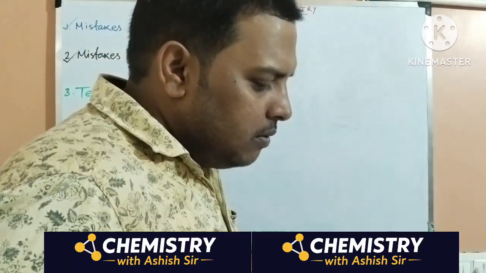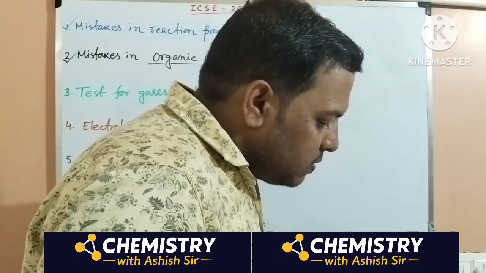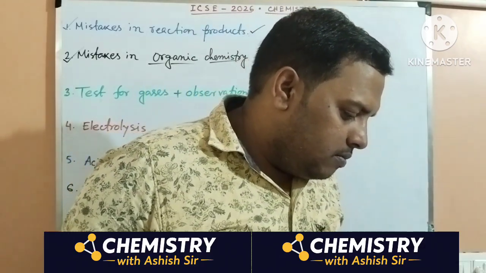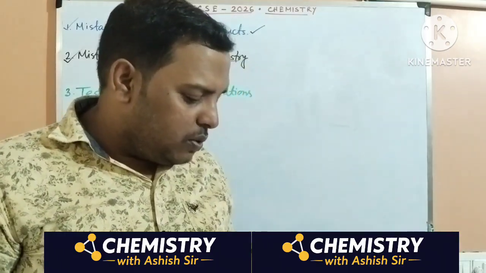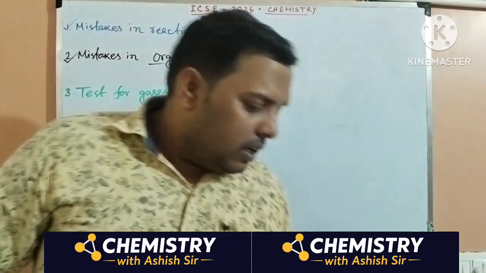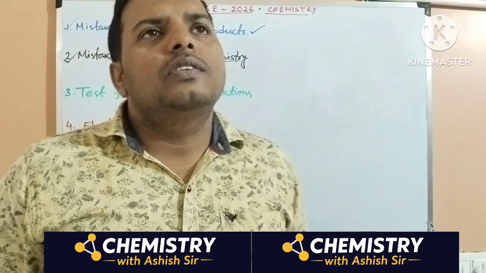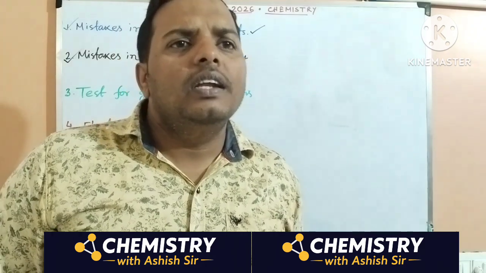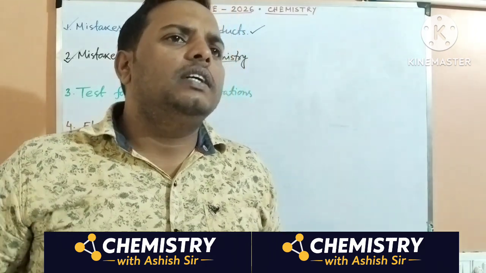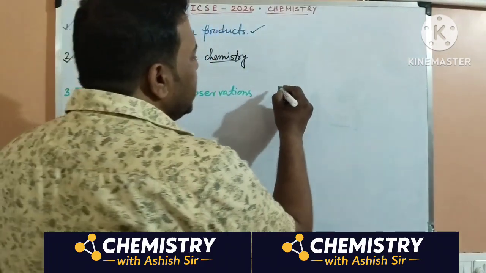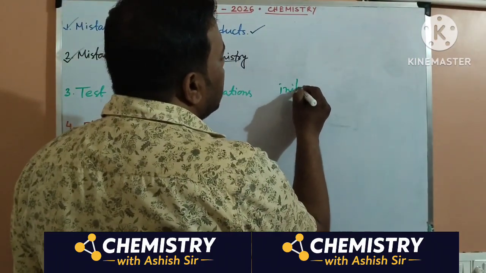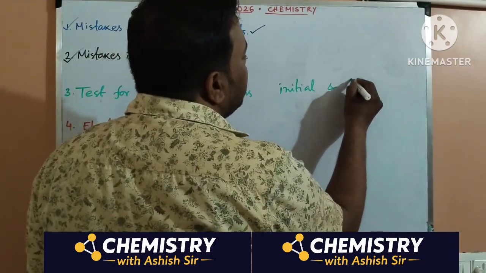Next, whenever color changes are asked, you should not just write that the product becomes colorless or that it turns to this. You must give both the initial and final.